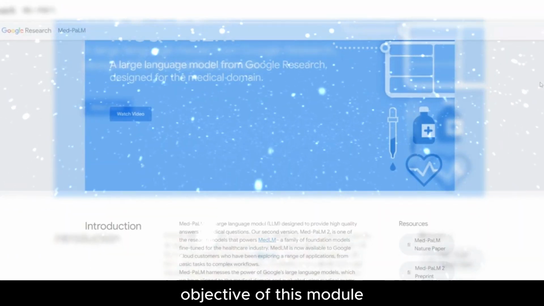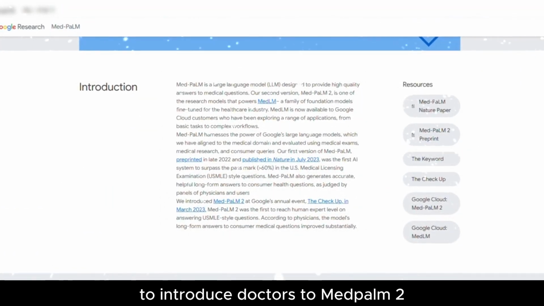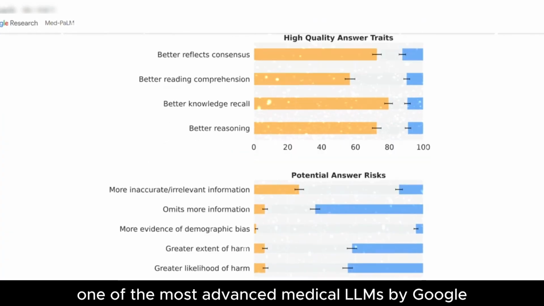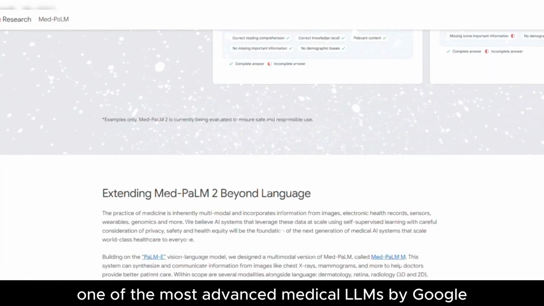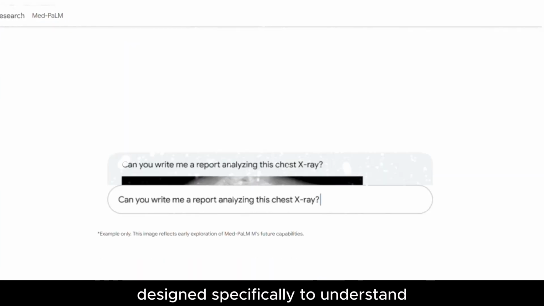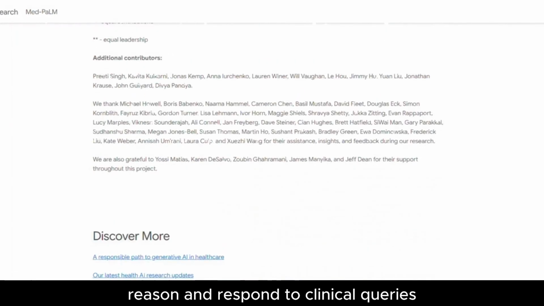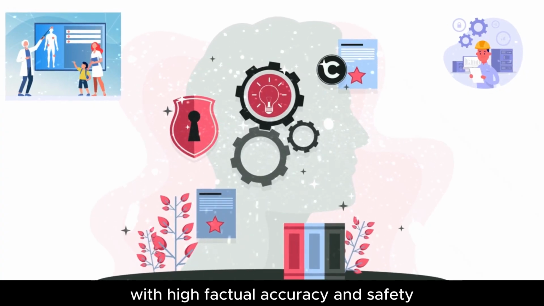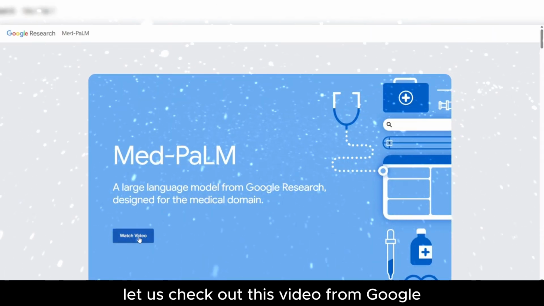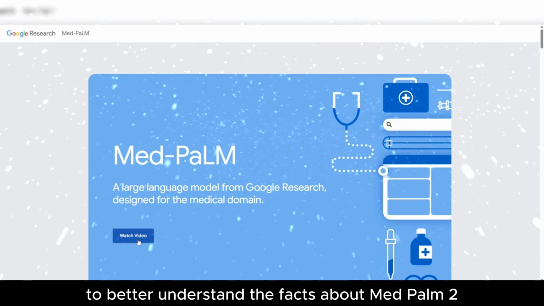Objective of this module: to introduce doctors to MedPalm 2, one of the most advanced medical LLMs by Google, designed specifically to understand, reason, and respond to clinical queries with high factual accuracy and safety. Let us check out this video from Google to better understand the facts about MedPalm 2.